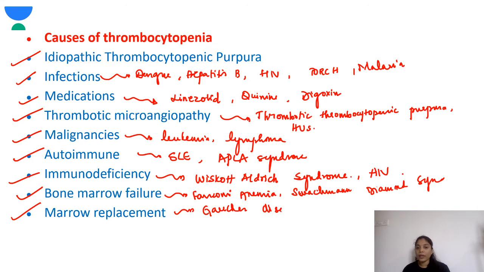So these are the various causes of thrombocytopenia, and that is why you should remember them based on these headings. If you don't remember based on these headings, there is a great chance you will forget. These are all very common, well-known conditions. There is nothing very difficult. But if you remember the headings, you will be able to remember better.